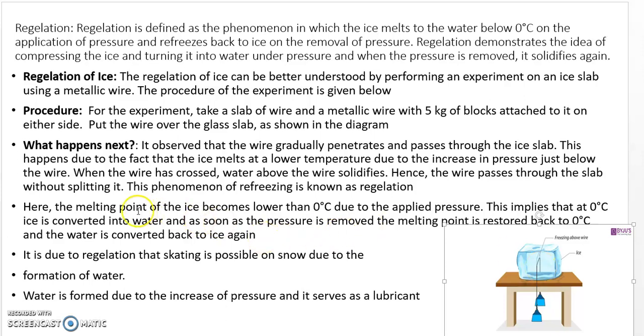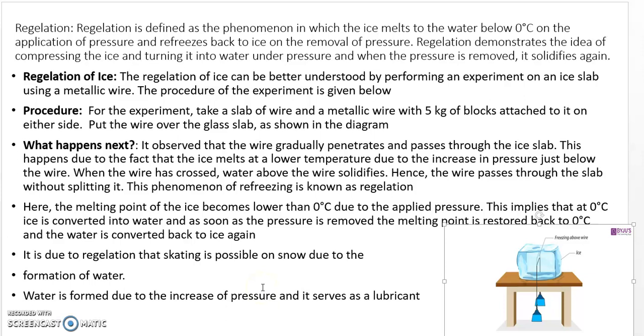So how is it explained? The melting point of the ice becomes lower than 0 degrees Celsius due to the applied pressure. This implies that ice is converted into water under pressure, and as soon as the pressure is removed the melting point is restored to 0 degrees Celsius and the water is converted back to ice. So what is the application of regelation? It is due to regelation that skating is possible on snow, due to the formation of water. Water is formed due to the increase of pressure and it serves as a lubricant.